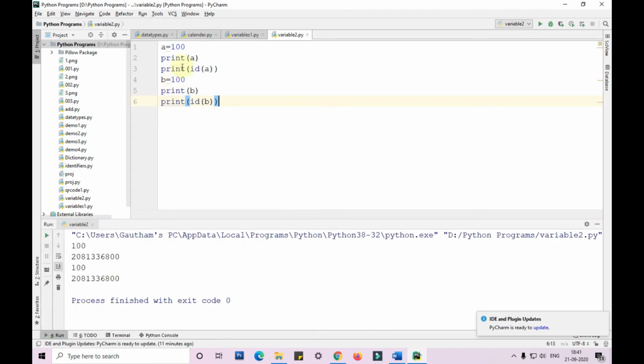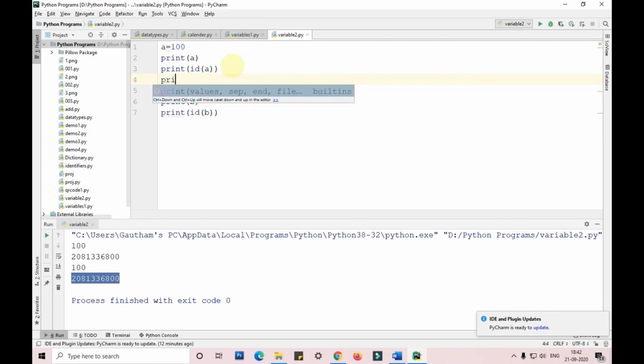You can see, I've printed a here, it's 100, and the ID of a is 2081336800. I'm printing b, which is 100, and the ID of b. Again, it is printing the same thing. By this I can tell you that it is not creating multiple objects for a particular value. It is referring to the same object instead of creating a new object. As I've already told you, all the data types or variables in Python are of object type.